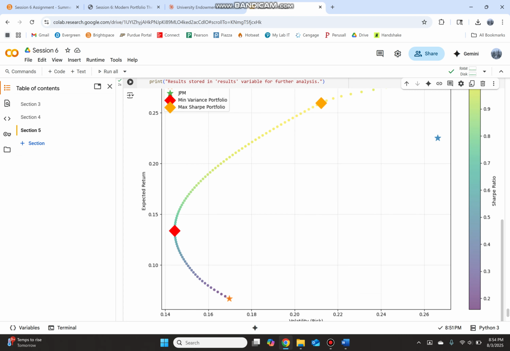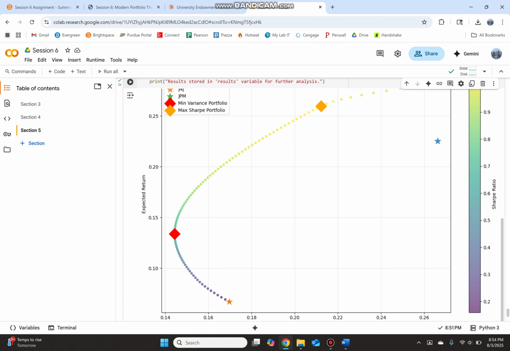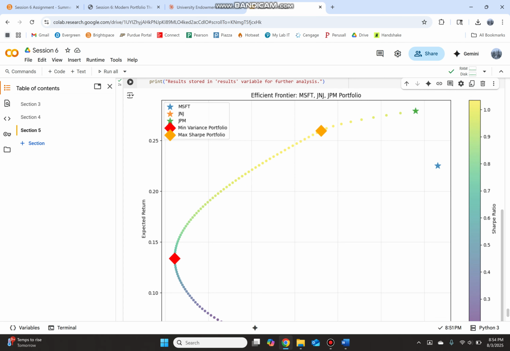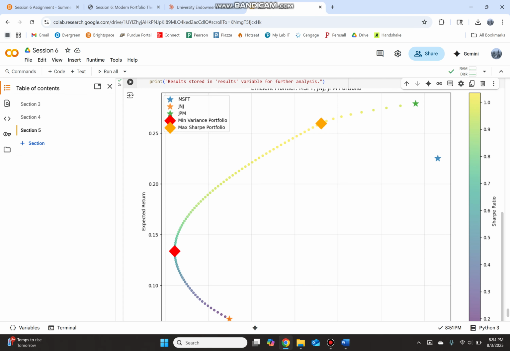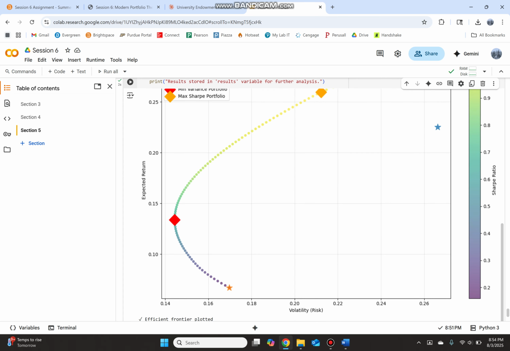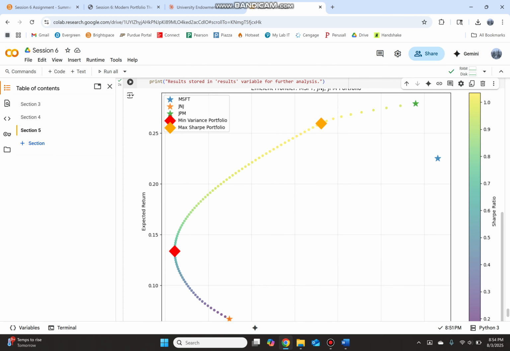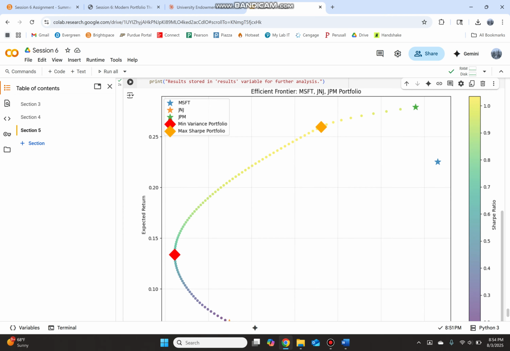So this is the minimum volatility you can get, or it's basically just the minimum variance volatility, just the farthest left on this curve, because this would be more right, this would be more right. Whereas you have the maximum Sharpe ratio, which is return to risk. So you can see there's a drop off in our diminishing gains, our diminishing returns as we go up, and that's the maximum we can get. Whereas if we invest all in JP Morgan and just max out returns, we'd have a very high volatility. Or we just max out volatility with Microsoft, which is not on the efficient frontier. But these two are. You don't want to invest 100% in Microsoft, is what this is telling us pretty much. So yeah, minimum, maximum Sharpe.